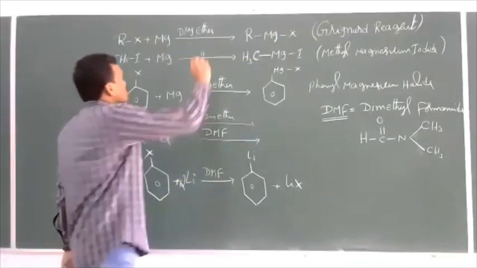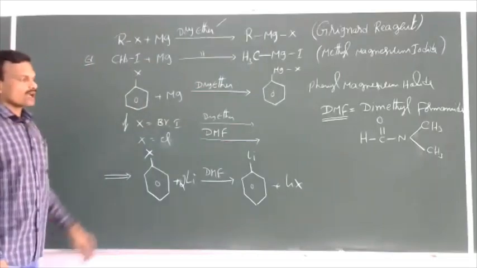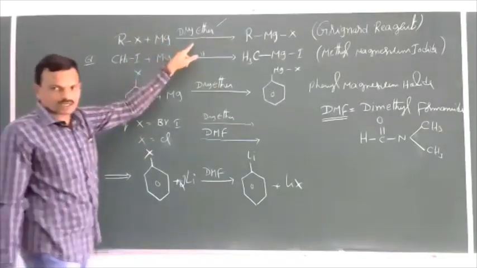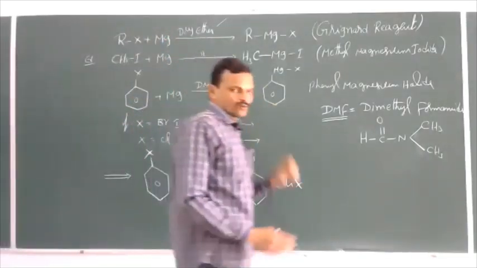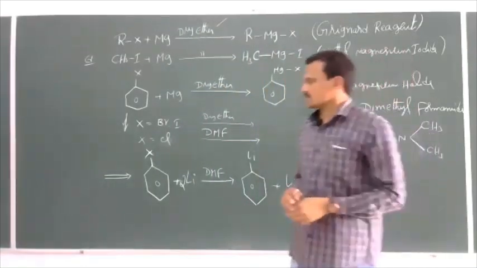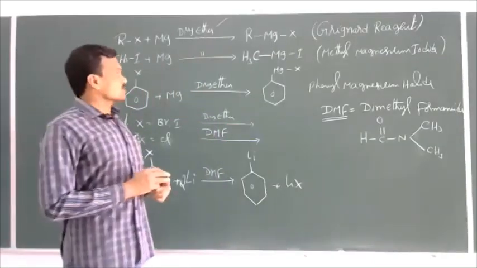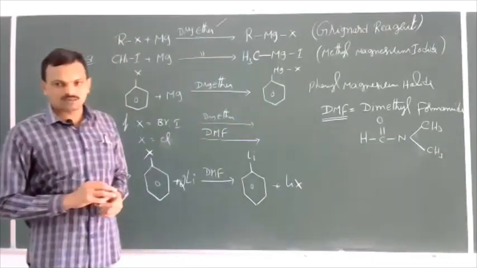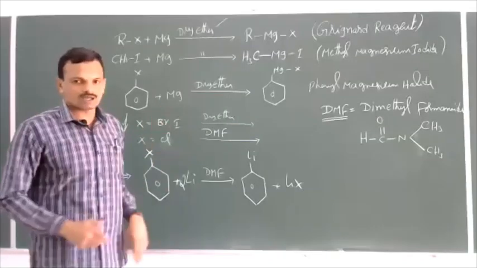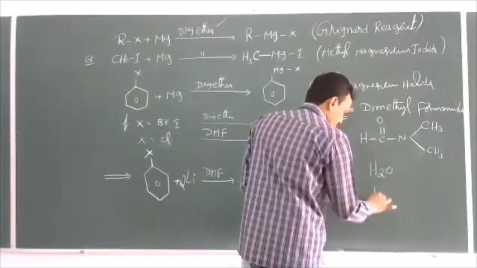One thing. Why do we have to use dry ether here? And the medium we are using here should be an aprotic solvent. Suppose instead of an aprotic solvent, if you use a protic solvent, what are protic solvents? Which can release protons, like water. Water is a protic solvent.